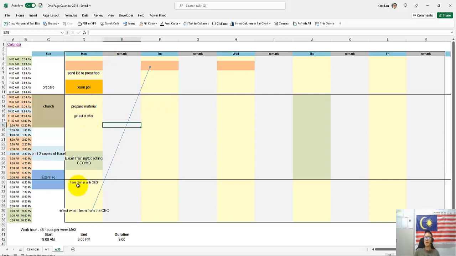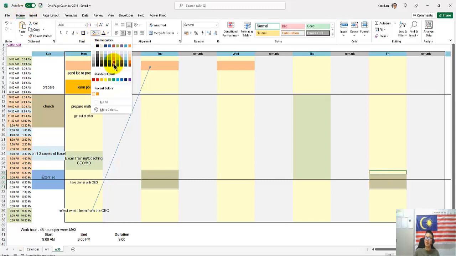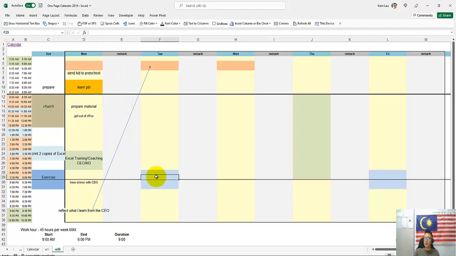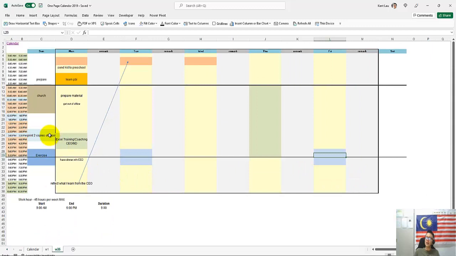You will have more time and always create some time flexibility. If I exercise here, I can exercise here, I can exercise here as well. If I cannot exercise here, I will exercise here. So something like that you can work on. I think it's somewhere here. So that's the exercise. I know that on Thursday, somewhere here, I'm going to exercise right here. So I'm planning ahead for a week, and Saturday as well.